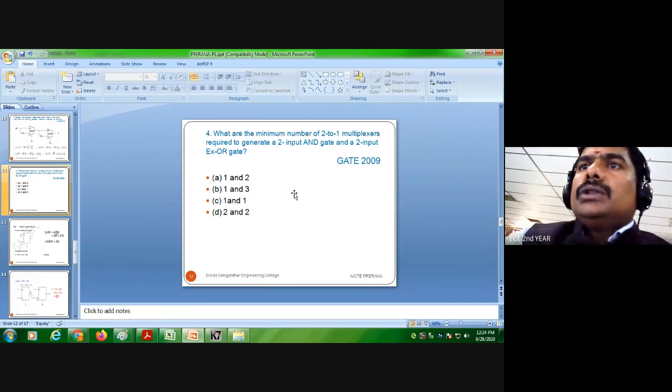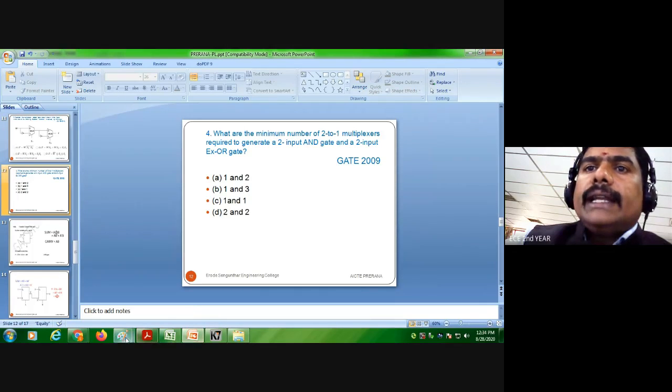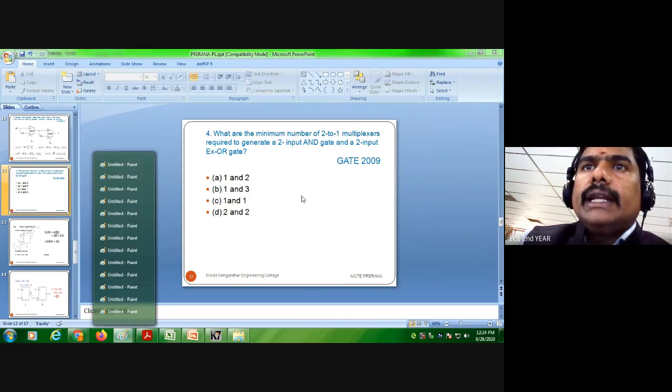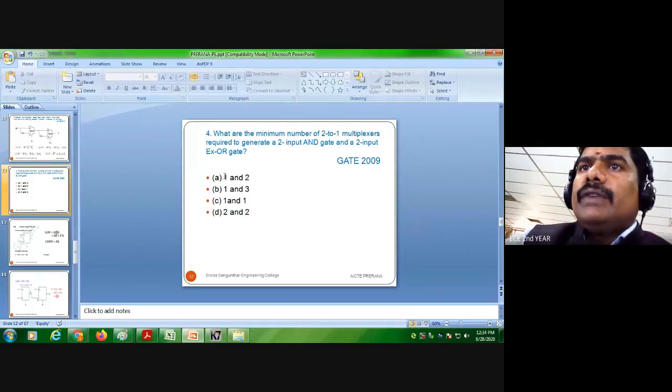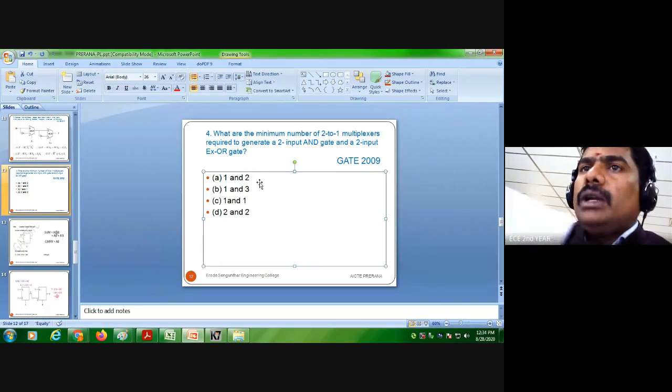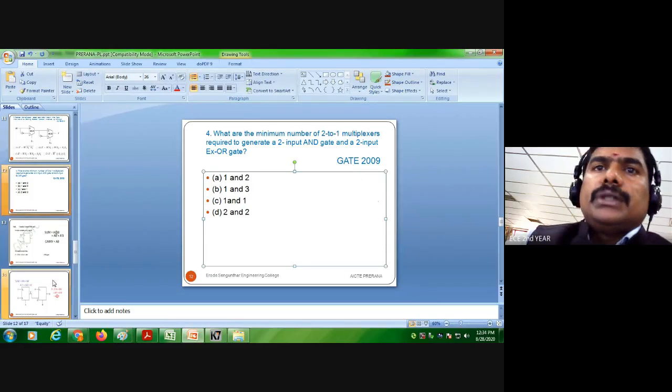For carry we have only one AND gate, so the option becomes A.